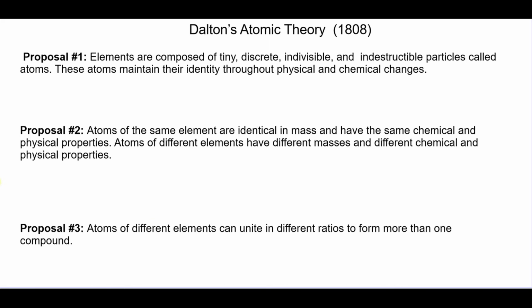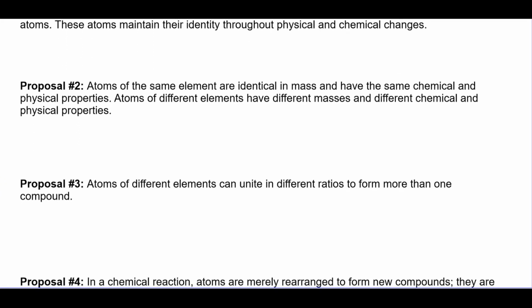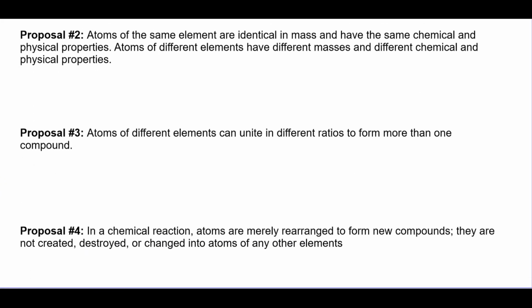His third tenet was that atoms of different elements can unite in different ratios to produce more than one compound. So we can look at this if we say we have water, H2O. Okay, that's something we can drink. But H2O2, same elements, different ratios, is hydrogen peroxide. And if you drink hydrogen peroxide, you will become very ill. Lastly, in a chemical reaction, the atoms are rearranged. They're not created or destroyed or changed into atoms of any other element. So this is where the law of conservation of mass started.